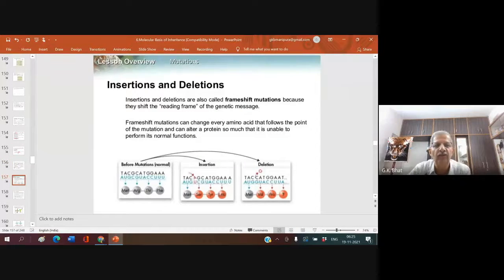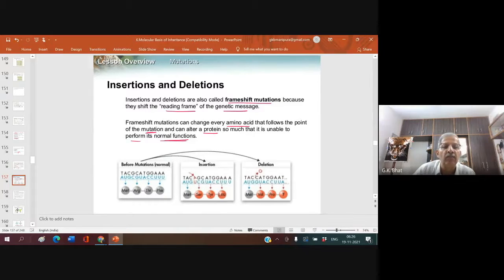Right? See here. Now insertions or deletions are also called frame shift mutations because they shift the reading frame of the genetic message. Look here. Frame shift mutations can change every amino acid that follows the point of mutation and can alter a protein so much that it is unable to perform its normal function.